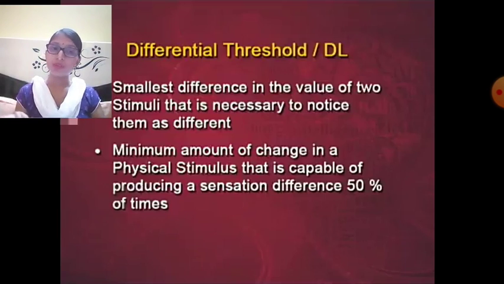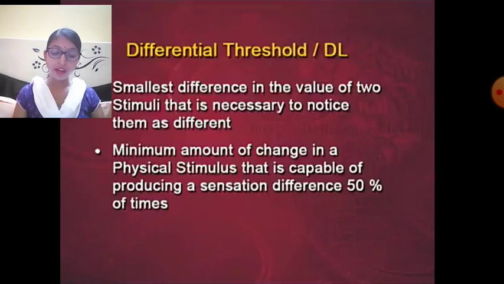Okay, so the smallest difference in the value of two stimuli that is necessary to notice them as different, this is called the DL. It is the minimum amount of change in a physical stimulus that is capable of producing a sensation difference in 50% of the trials. So this is the concept of the AL and DL.